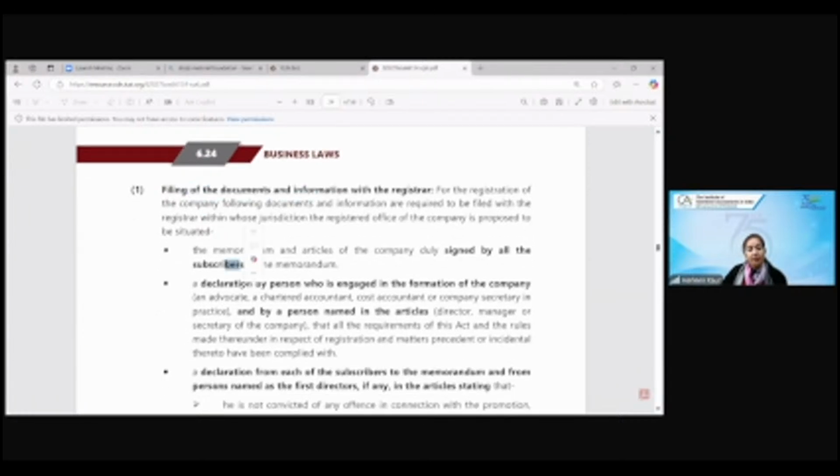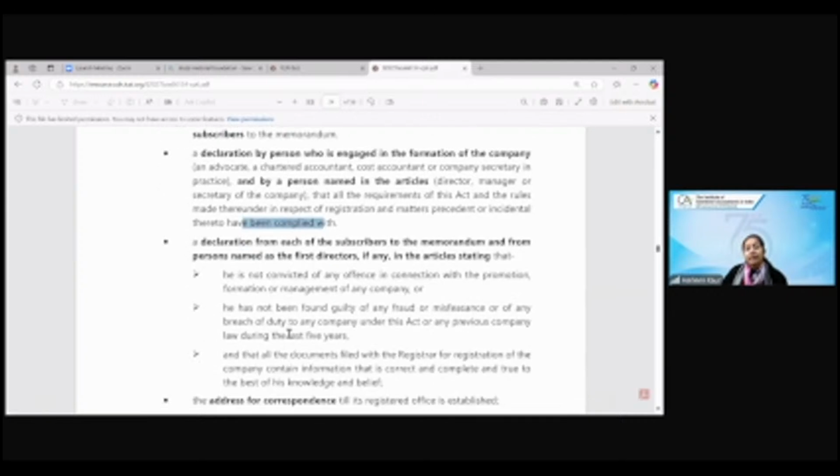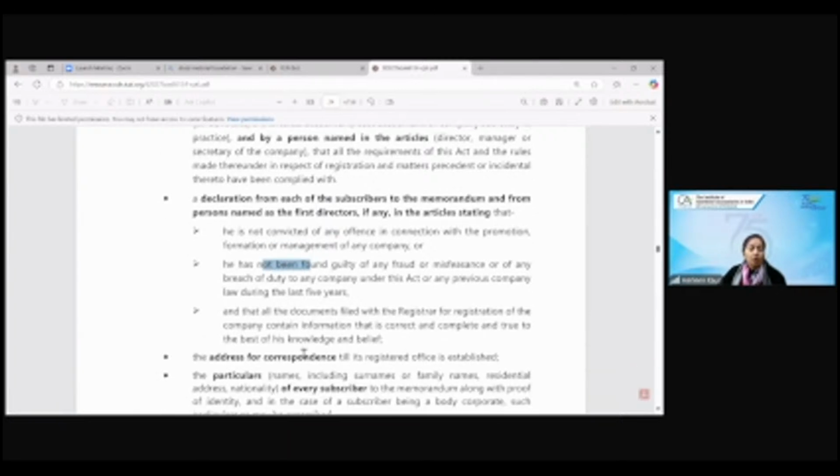Subscribers will sign the memorandum. People who are engaged in the formation of the company, like a chartered accountant or cost accountant, will sign them. And a person who is named in the articles has to give a declaration that all the matters have been properly complied with. Then the declaration will be given by the first directors that they have not been convicted, means they have not been put in jail, they have not been guilty of fraud or any misfeasance, and all these documents filed with the ROC contain correct and complete information.